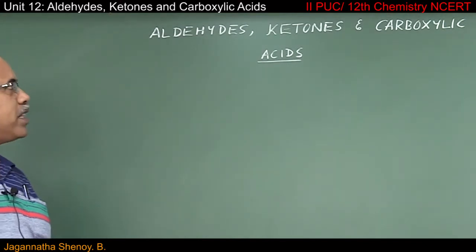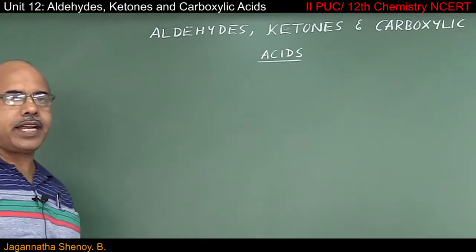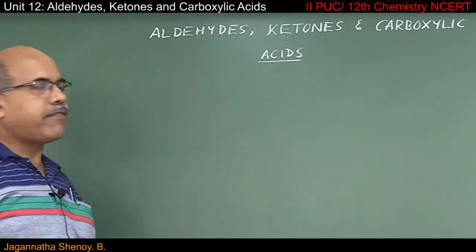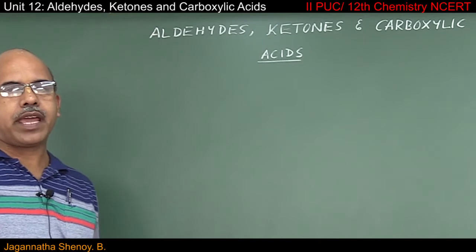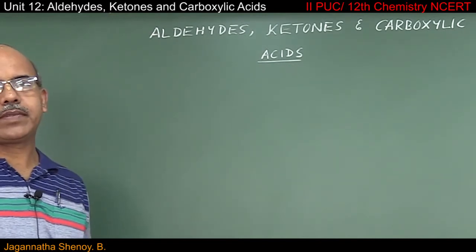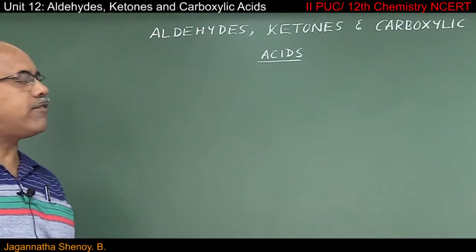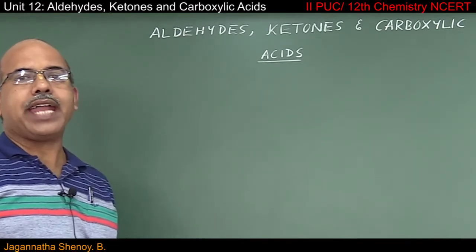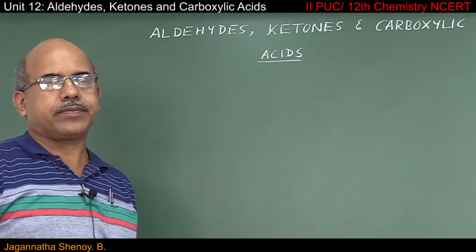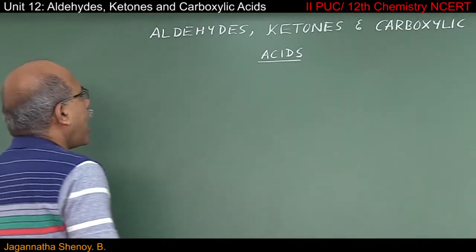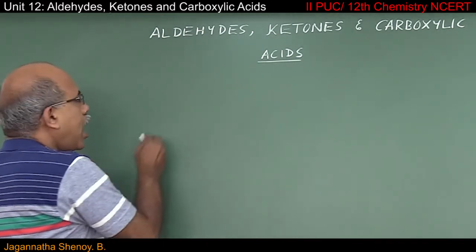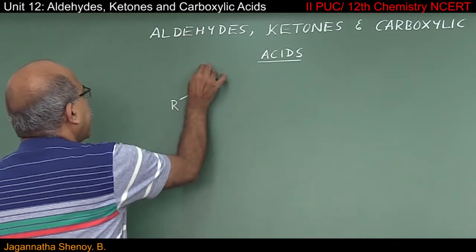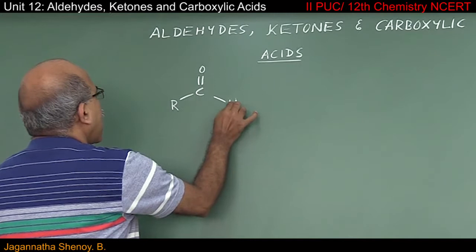We will start from the next chapter, aldehydes, ketones and carboxylic acids. This is a very important chapter in organic chemistry. So first we shall start from what are aldehydes, ketones and carboxylic acids. Remember, aldehydes are a class of organic compounds represented by the general formula